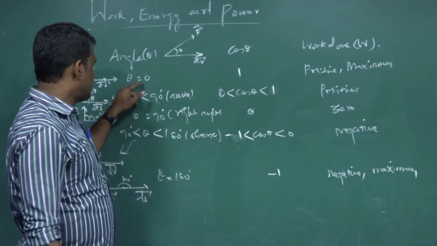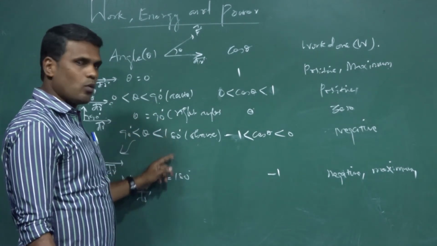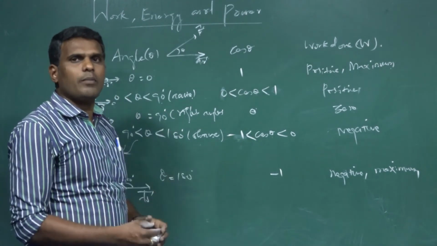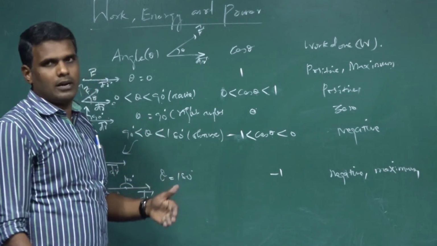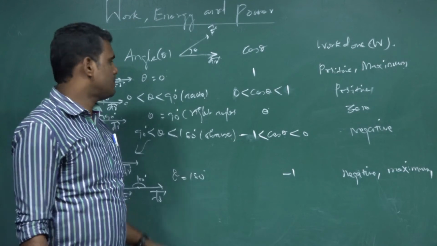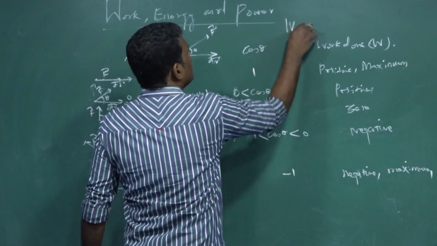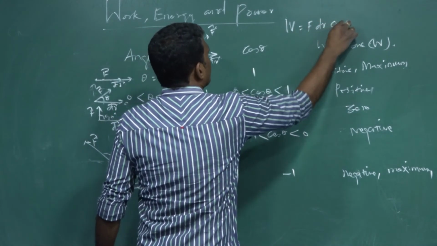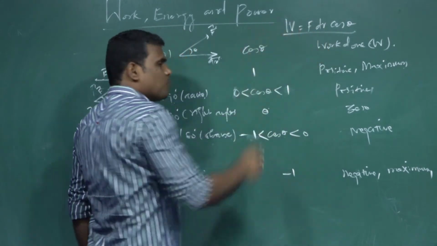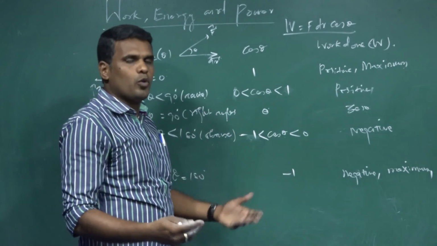Not only for this angle, theta equals 0, theta lies between 0 and 90, theta equals 90, theta lies between 90 and 180, theta equals 180. For other angles also, you can easily determine the value of work done, as you know very well. If you know the values of cos theta, then you can easily determine the value of work done on the body. As the formula for work done is W equals F dr cos theta, F ds cos theta, F s cos theta. Displacement can be represented in different terms: dr, ds, s, whatever.